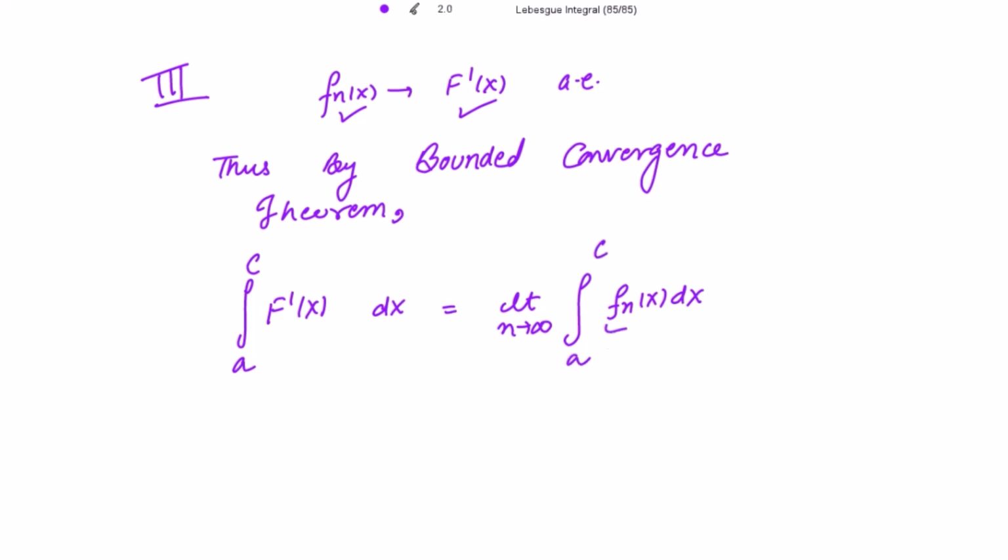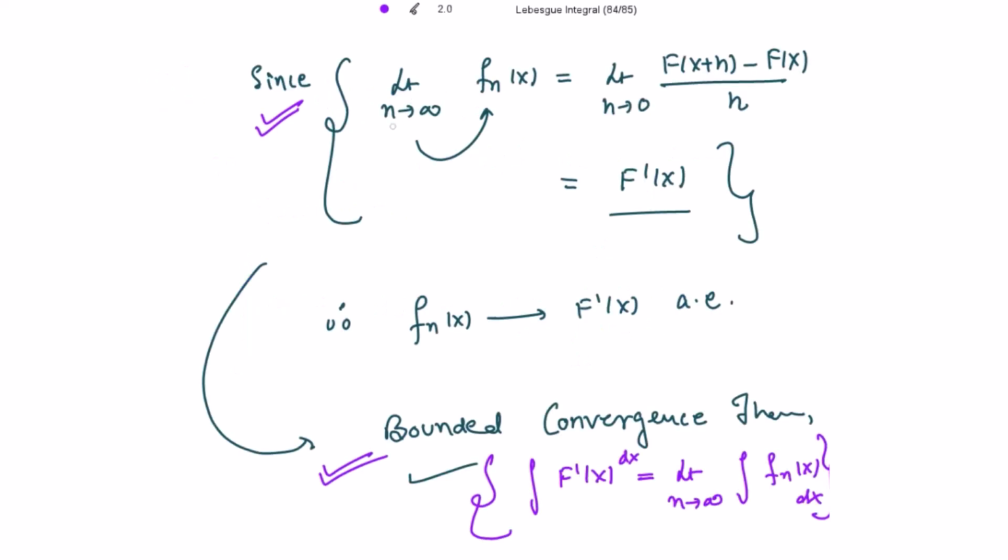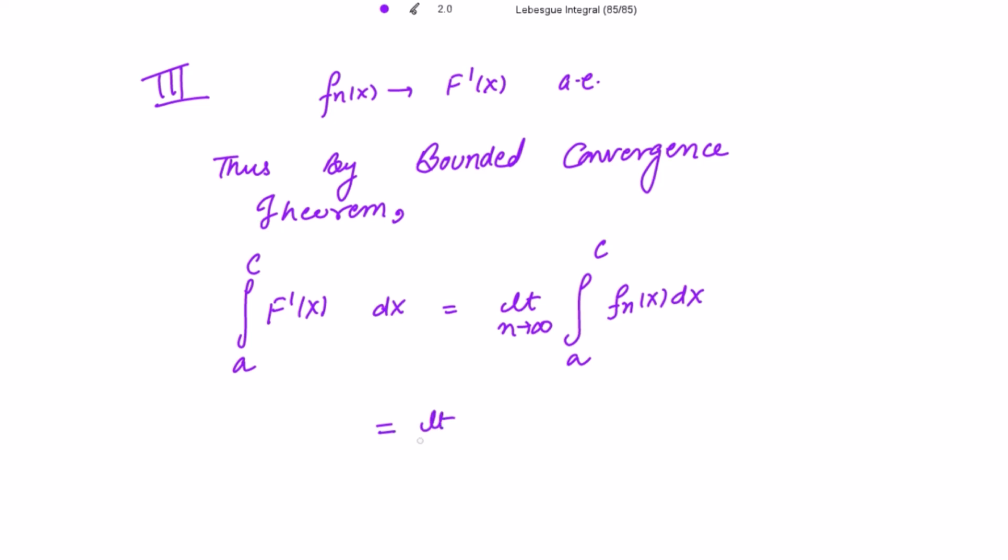And we have defined f_n(x) to be equal to the limit as n tends to infinity of f_n(x), which is equal to the limit as h tends to 0 of (f(x+h) - f(x)) divided by h. Writing this in terms of h, this is equal to the limit as h tends to 0 of 1 divided by h times the integration from a to c of f(x+h) minus f(x)